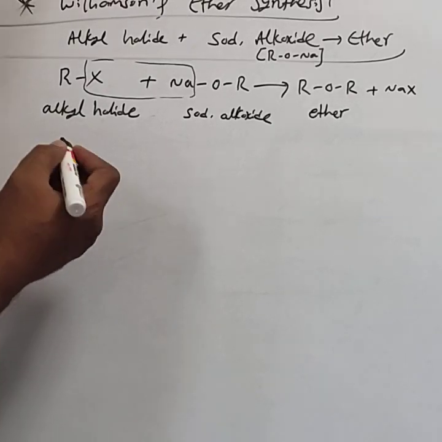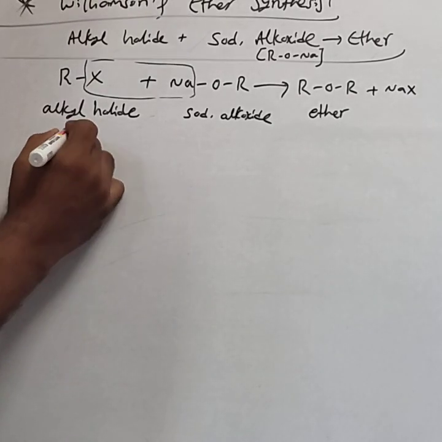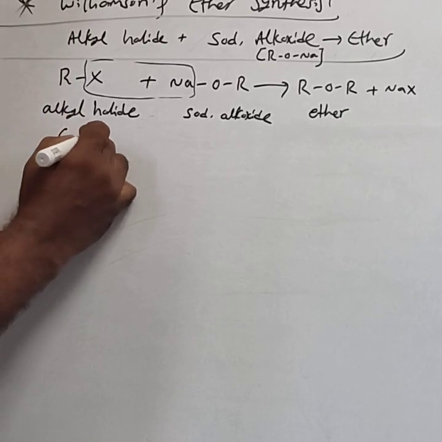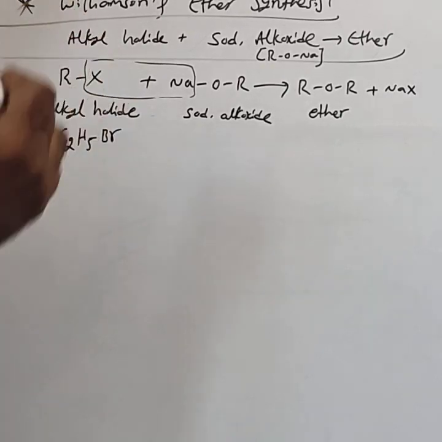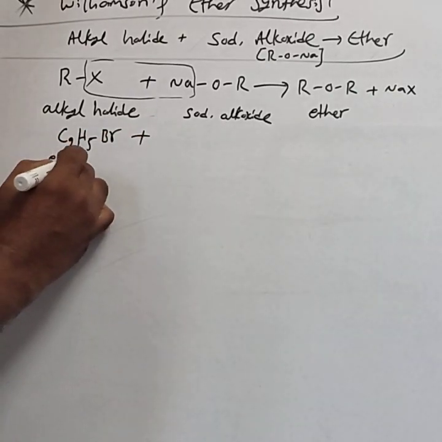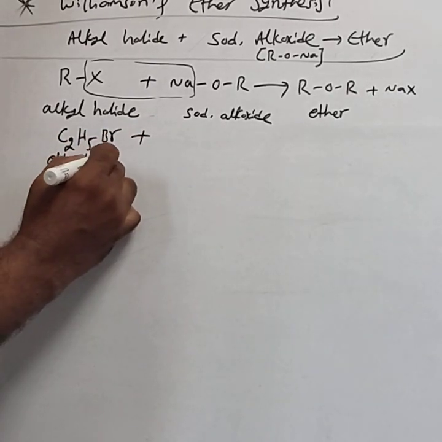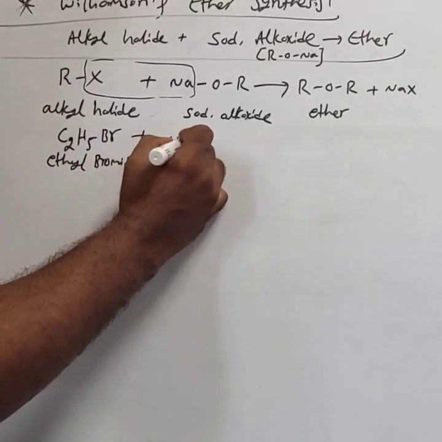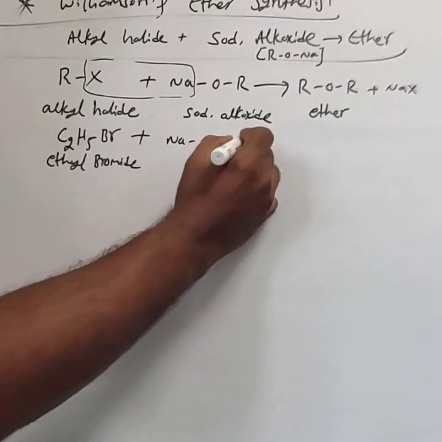For example, C2 alkyl halide is C2H5Br, ethyl bromide, reacts with NaOC2H5.